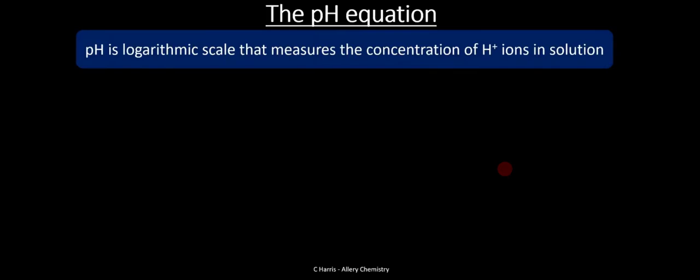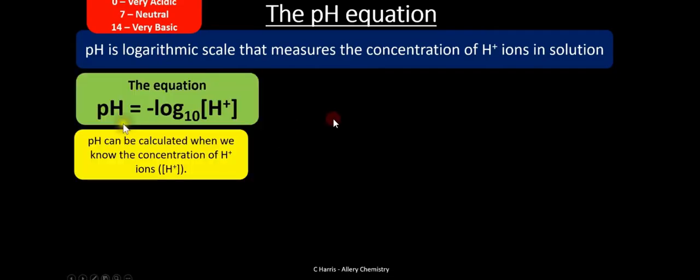So pH is a logarithmic scale that measures the concentration of H plus ions. Remember, when you're dealing with logs, you're dealing with powers. That's a general interpretation of 0 very acidic, 7 means neutral, and 14 very basic here. Okay, so this is the pH equation. pH is equal to negative log base 10 concentration of H plus ions. So we need to know the concentration of H plus ions for us to be able to calculate pH.